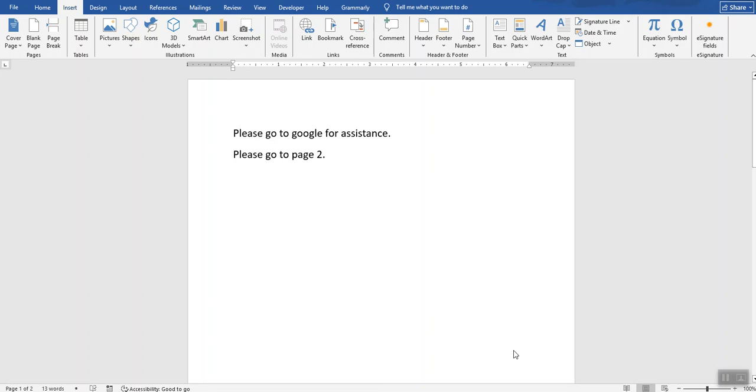Hey, let's make two hyperlinks. One that will take you out to a web page and one that will jump you within a document. So I have my first sentence, please go to Google, and I'd like Google to be a hyperlink that would take me to Google. So I'm going to double click on it because I want that word to be the hyperlink. I'm going to go to Insert and go to Link.